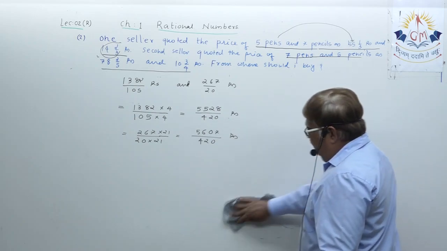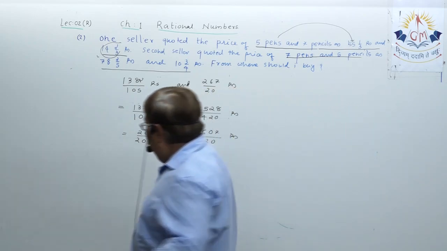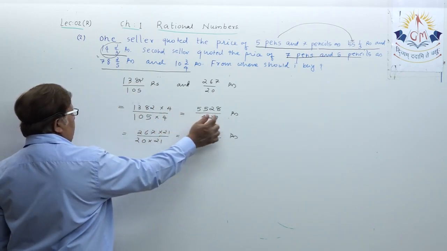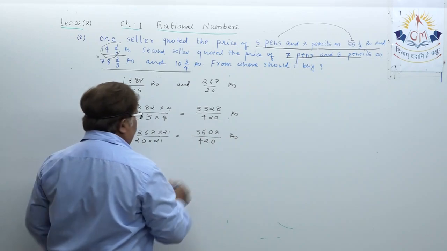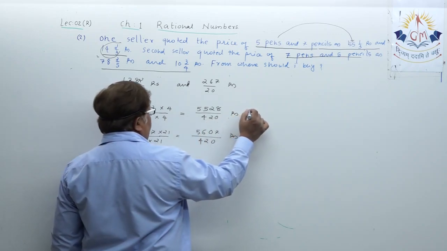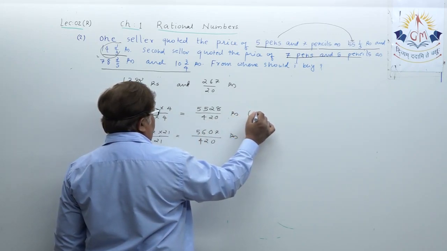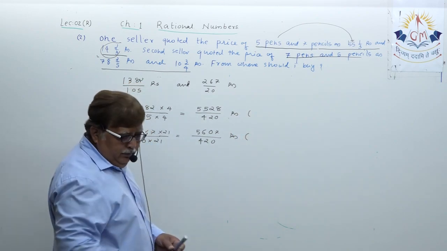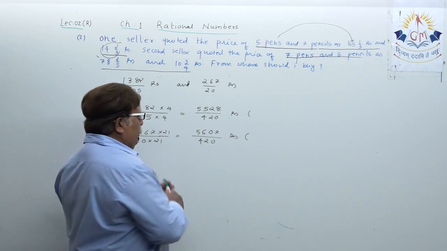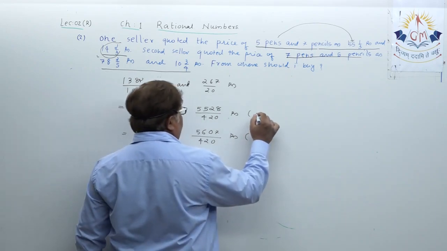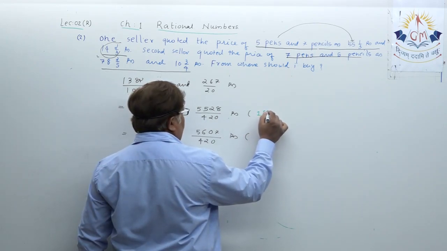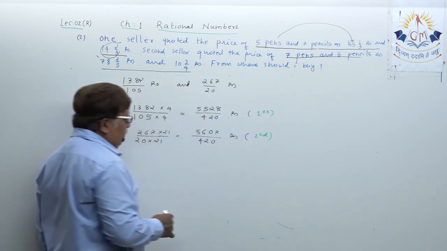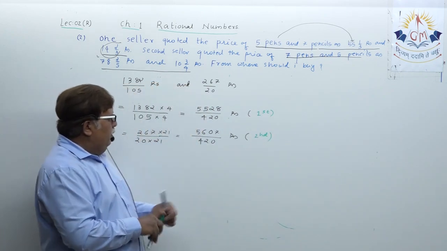The first one was the price of 1 pen and 1 pencil for the first bookseller, and this is for the second bookseller, that you all know now. Which do you find more?